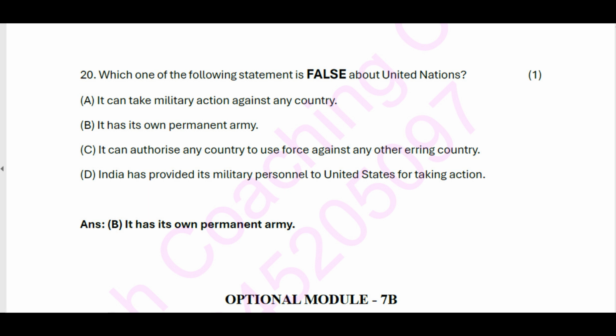20. Which one of the following statements is false about the United Nations? A. It can take military action against any country. B. It has its own permanent army. C. It can authorize any country to use force against any other erring country. D. India has provided its military personnel to the United Nations for taking action. Answer: B. It has its own permanent army.